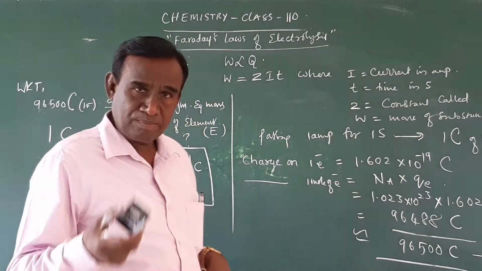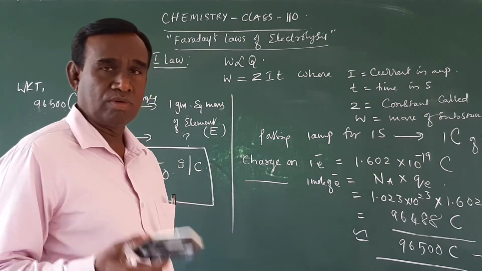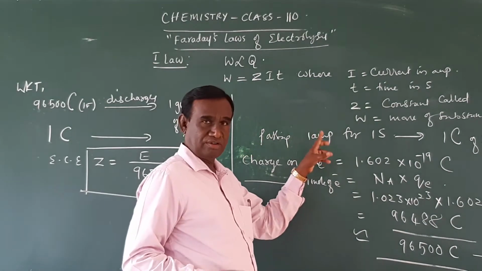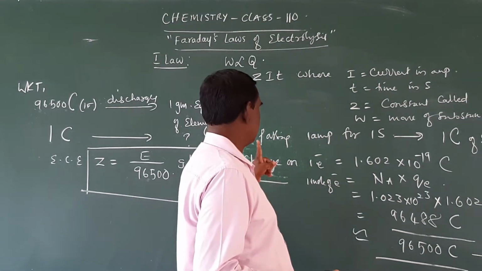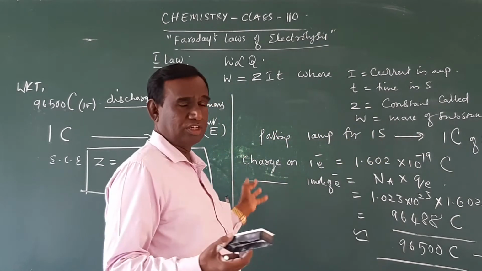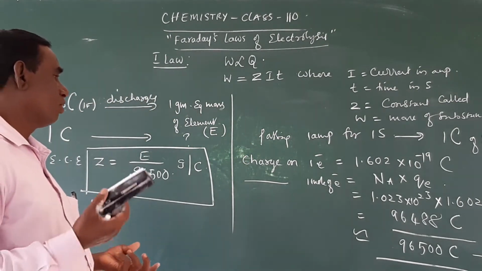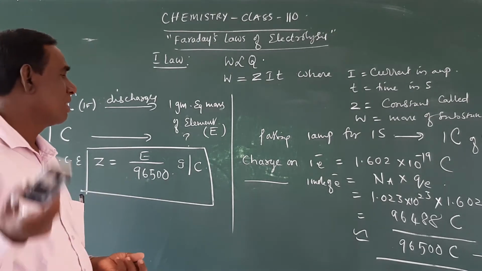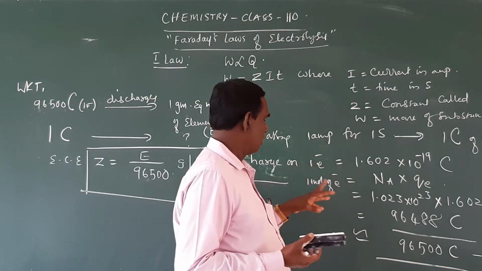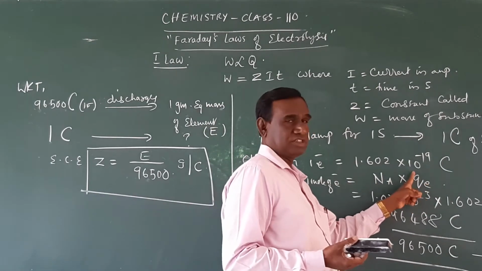Passing 1 ampere of current for 1 second is called 1 coulomb of electricity. What is meant by 1 coulomb of charge? 1 coulomb of charge is equal to passing 1 ampere of current for 1 second. We know that the charge present on 1 electron is 1.602 into 10 power minus 19 coulomb. If you convert a single electron to 1 mole, 1 mole of electrons is equal to Avogadro number of electrons times the charge on 1 electron.